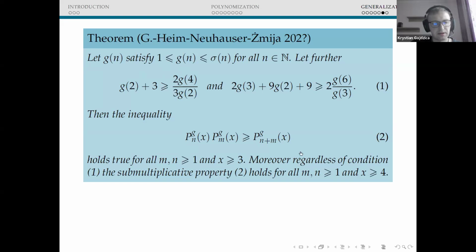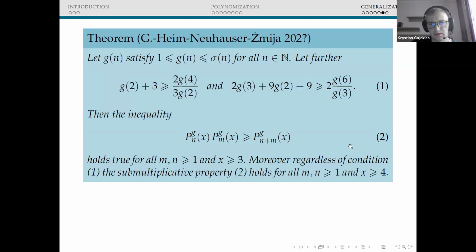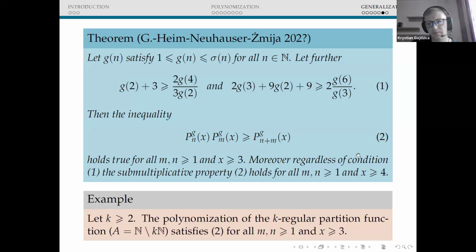And then it turns out that we can once again have the Bessenrodt-Ono inequality for all x greater or equal than 3 if the inequality from point 1 holds. Otherwise, we have the Bessenrodt-Ono inequality just for x greater or equal than 4. In particular, one can apply it to show that the polynomization, for instance, of the k-regular partition function satisfies the Bessenrodt-Ono inequality for all positive integers m and n and x greater or equal than 3.